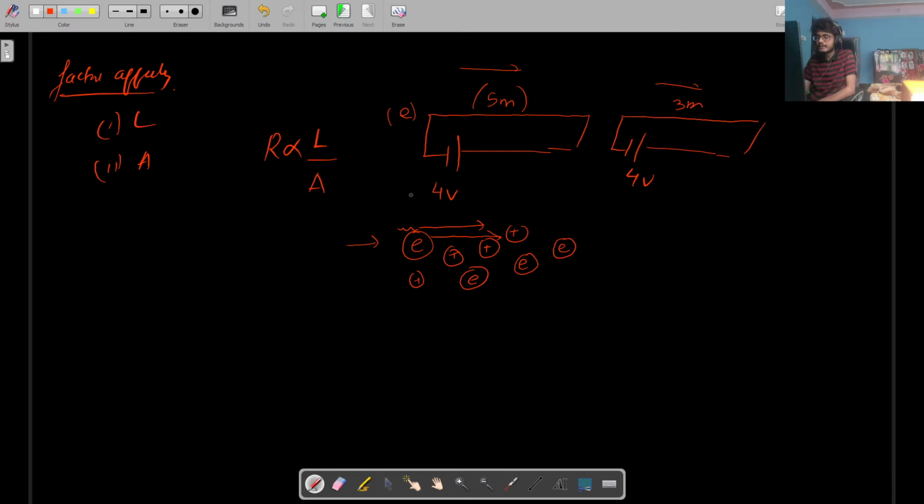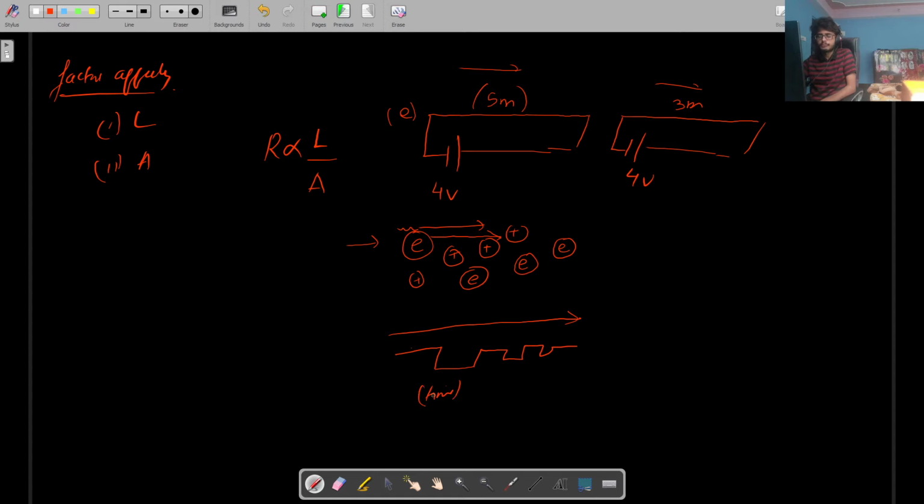So it will collide with atoms and free electrons inside the conductor. This collision will make the electron's path difficult. It'll not go in a straight path. It'll collide, it'll fall down, it'll go again in a straight path, it'll again collide. What we expect is a straight path, but it will not be a straight path. It'll collide, go down, go up, all these things will happen, due to which the time taken will be